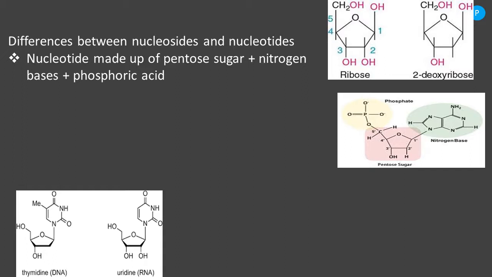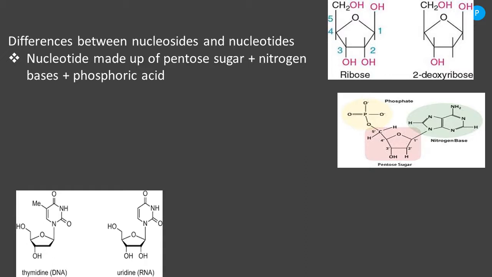as pentose sugar. So we have two different kinds of nucleic acids. One is DNA and another one is RNA, right? In case of DNA, the kind of pentose sugar present is deoxyribose sugar. So the pentose sugar is deoxyribose sugar in DNA. But in case of RNA, the ribose sugar is present. Understood?